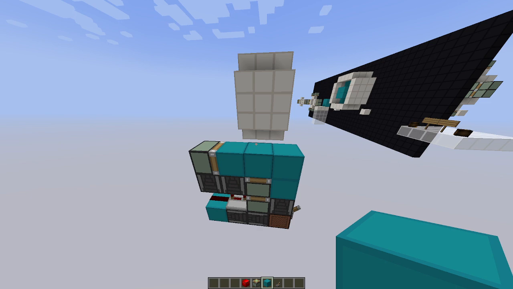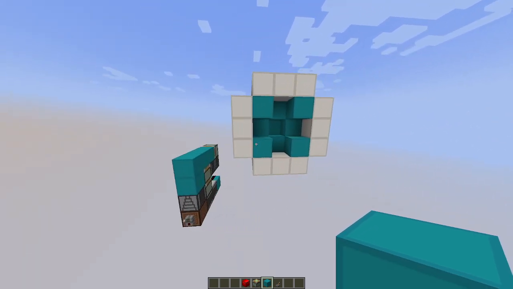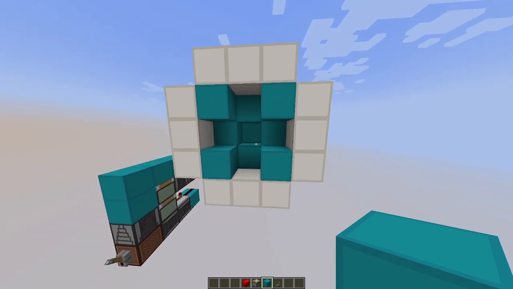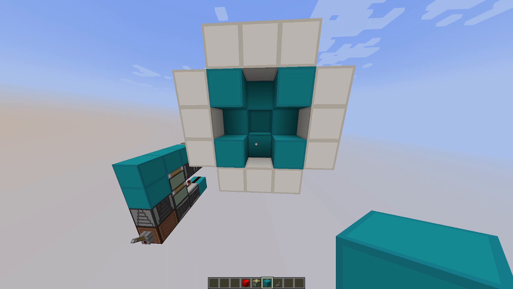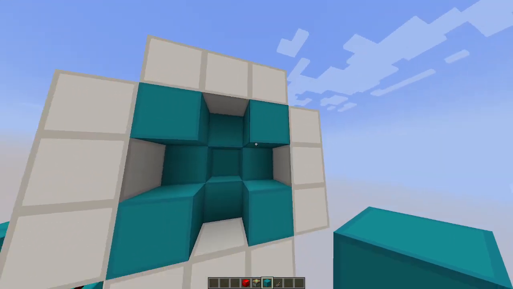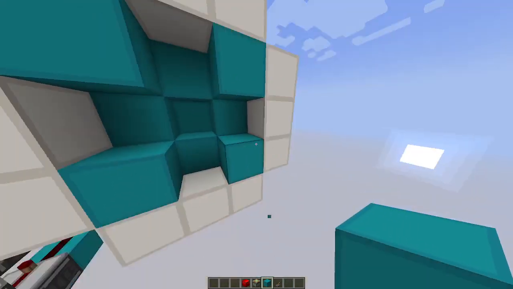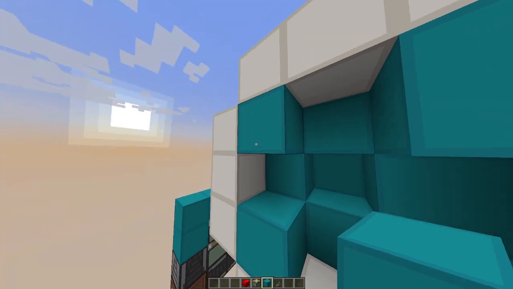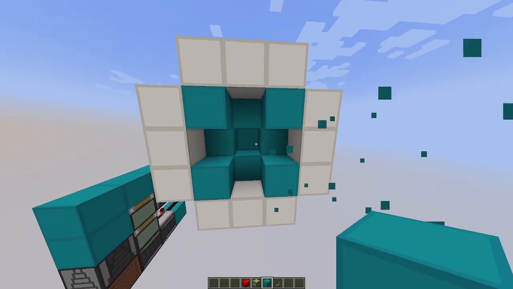So yeah, now I will just illustrate the first principle, which is the minimum piston extender length principle, to you by using this 3x3 seamless cave door. There are 9 door blocks as you can see here, and 8 of these 9 blocks, all of these at the side except the center block, are touching at least one of the sides.